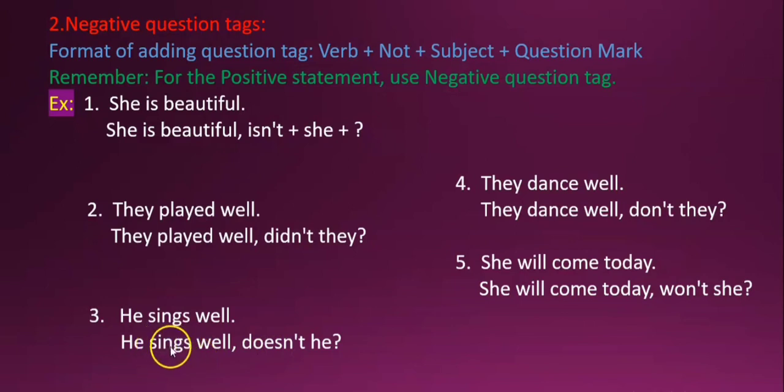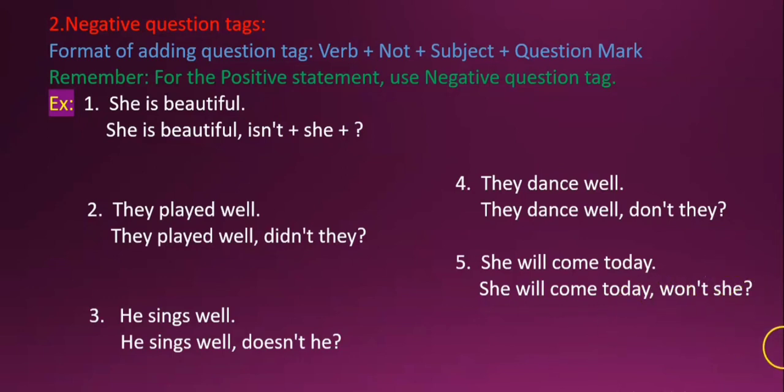"He sings well." So "sings" is simple present tense. So we will use "does" as a verb and add "not", so that will become "doesn't". The pronoun is "he", and add a question mark. "They dance well." We will add the verb "do" here, add "not", and it will become "don't they?" "She will come today," comma, "will not" will become "won't" in the shortest possible way.